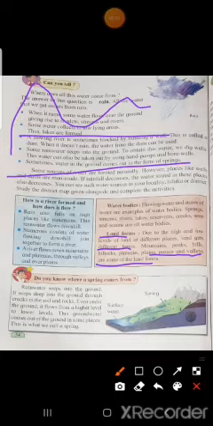Which are they? Mountains, peaks, hills, hillocks. Hills and hillocks mean one and the same. Small mountains are called hills. Then plateaus, plains, passes, and valleys. I'll show you all this in pictures so that you will understand it better.